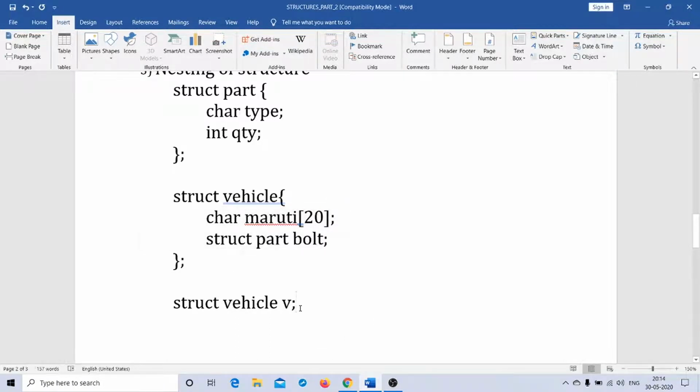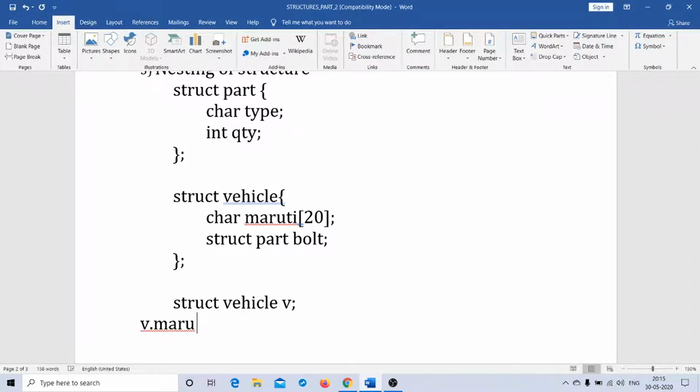So let me straight away write something like v dot Maruti. This is a perfectly accepted statement because the structure variable v and the member element Maruti both belong to the structure tag called vehicle. So there's nothing great about it.